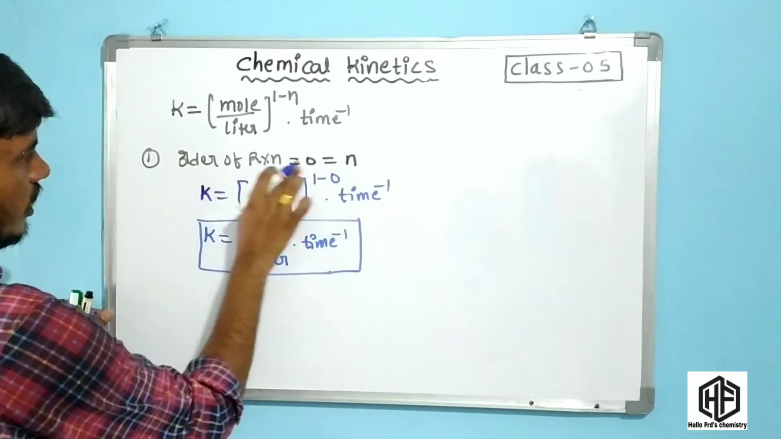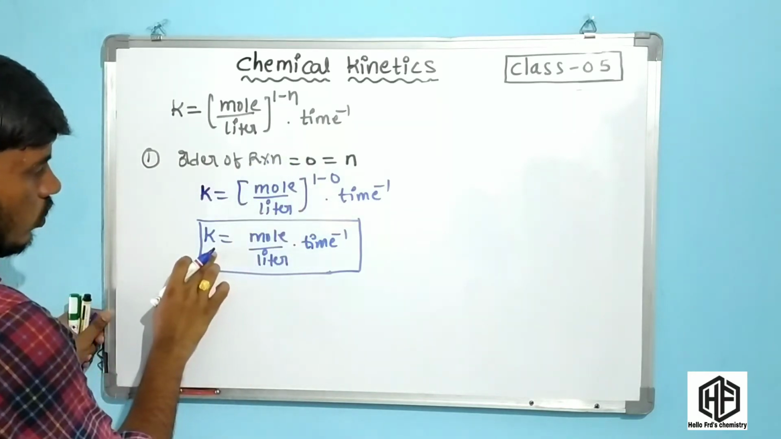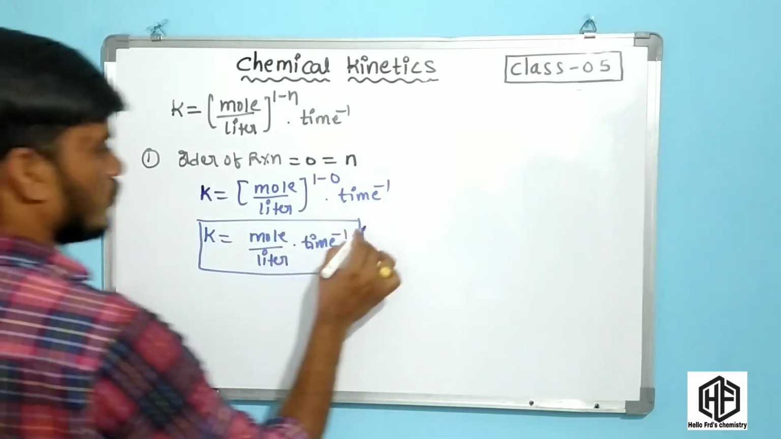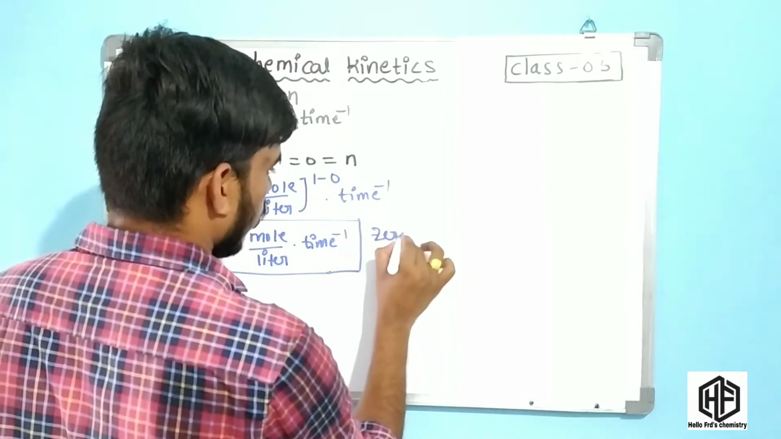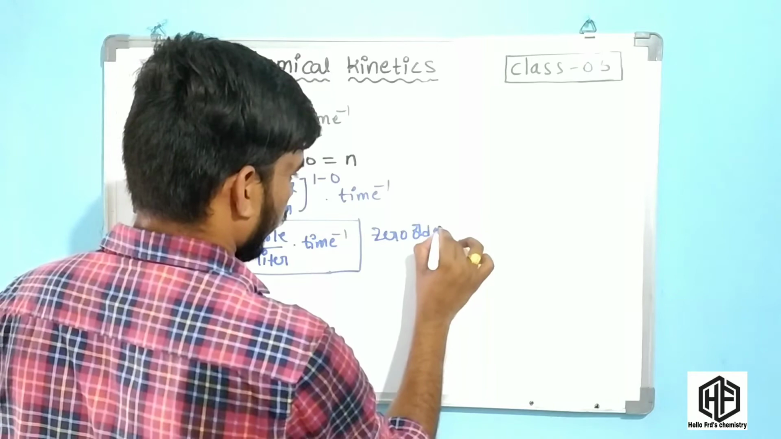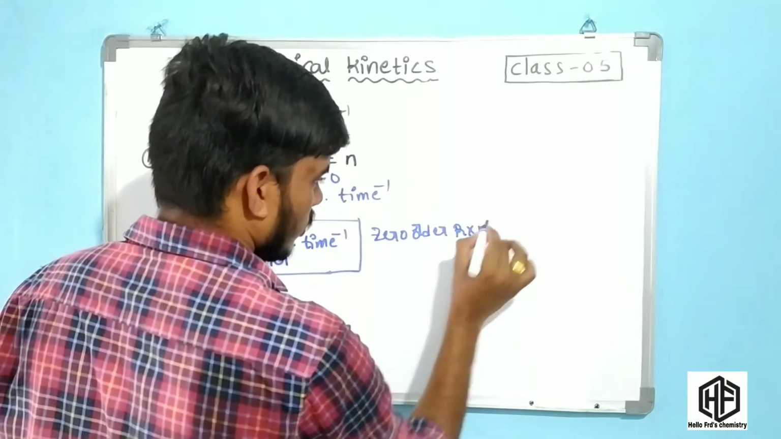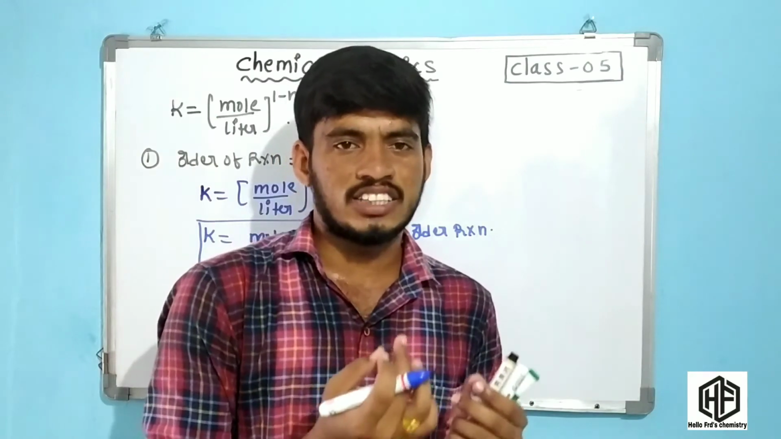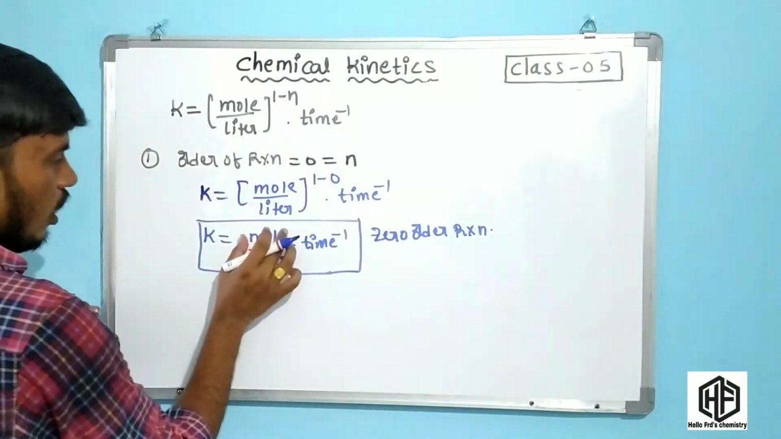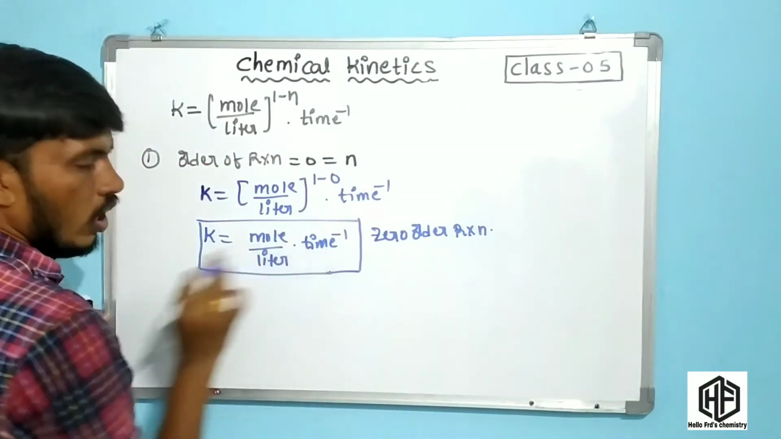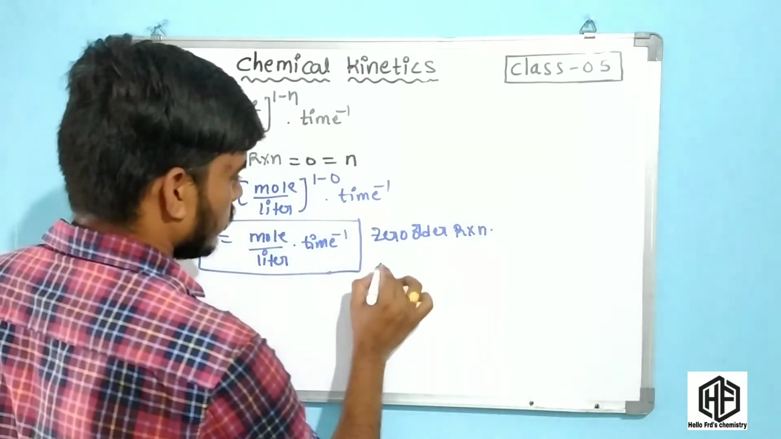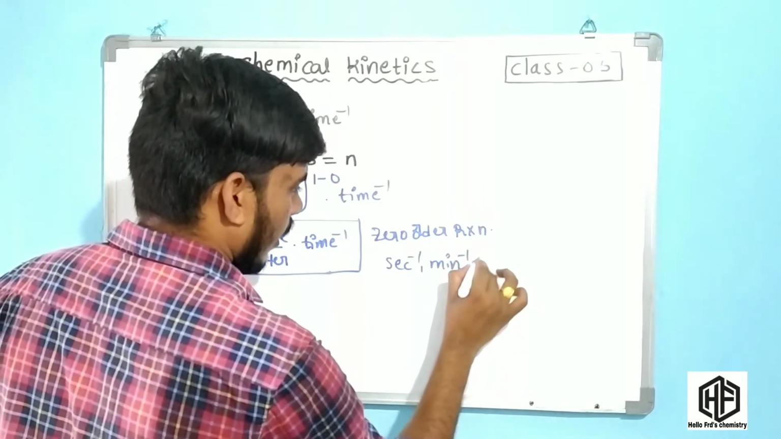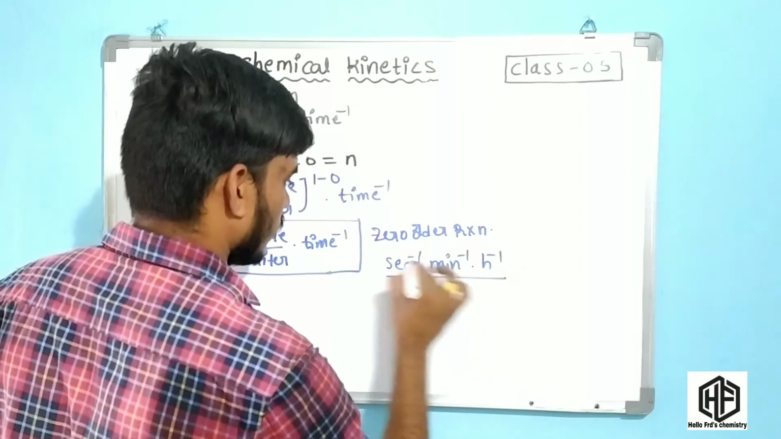This is the unit for the zero order reaction, which means the order of the reaction is equal to 0. Now k is mole per liter into time inverse. Friends, in so many competitive exams, what is the zero order reaction unit? Zero order reaction is moles per liter into time inverse, and the time is second inverse, minute inverse, or hour inverse. Okay friends,